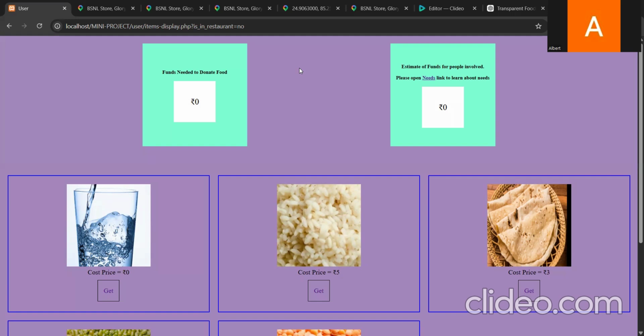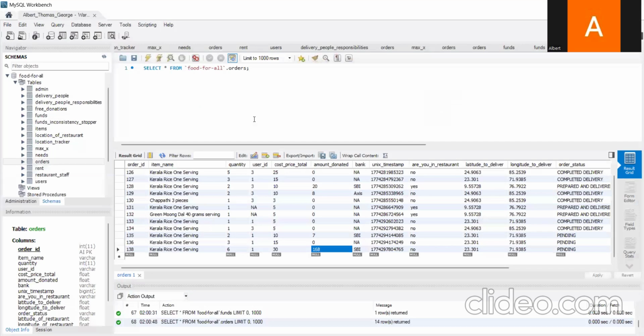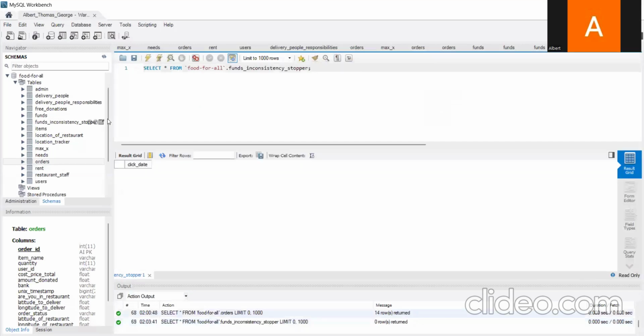What it does is, now you can see my database perhaps. There is a table called funds inconsistency stopper. Seeing this table, you won't understand anything about what this click date is for. It's not very easy to explain. Perhaps.